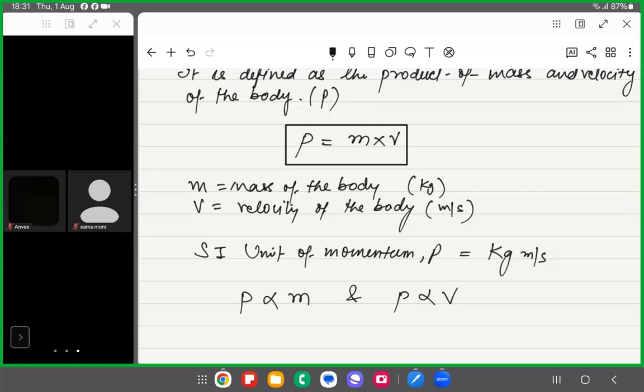So whether a vehicle is smaller, having small mass but moving with a high velocity, even then it can create a big impact. It can harm somebody. That's the reason a bullet fired from a gun can kill a person, however small its mass is in grams. And similarly, when a truck having a big mass but moving with a small velocity of maybe 10 or 20 kilometer per hour hits some other object moving on the road, it can create a big impact. Is that clear?